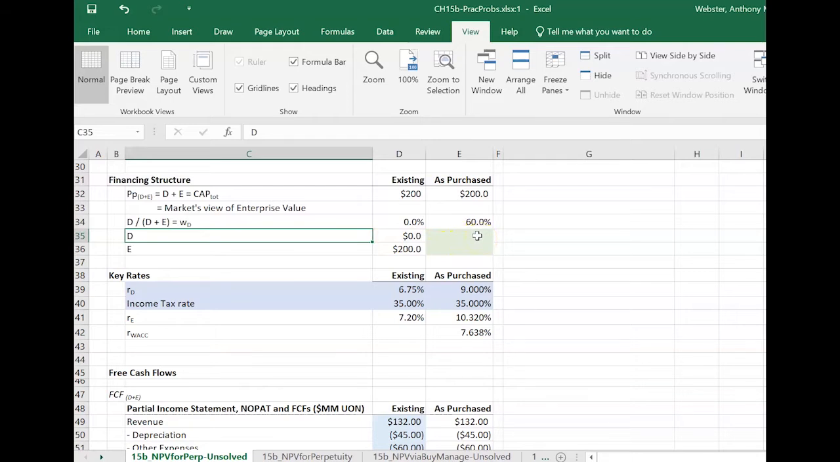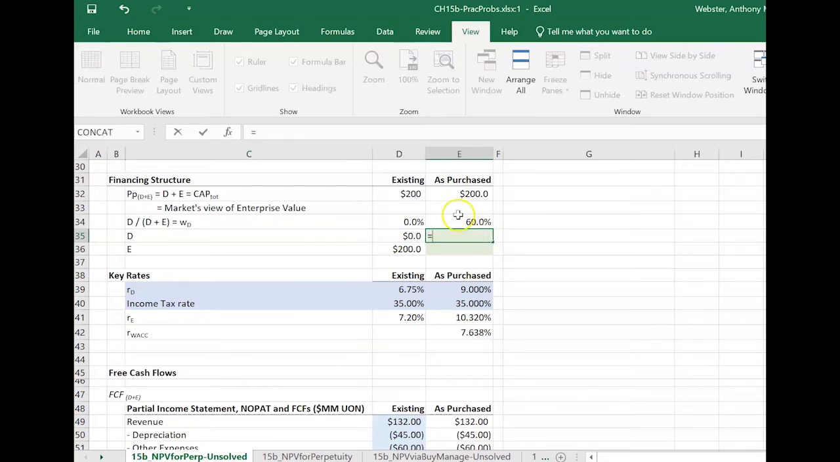And we know that the debt portion is 60% of 200, so we'll put that in here. Okay, and that's 120, and then the equity portion has to be 200 minus what is going to be paid out of the new loan the company is taking out, and that's 80 million. So the equity team is going to have to cough up 80 million of their own funds,